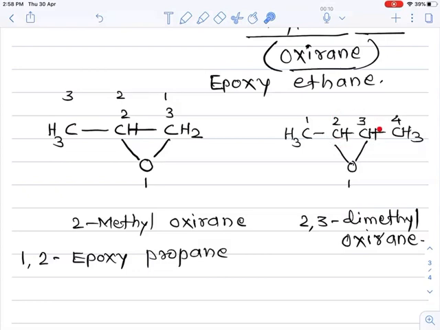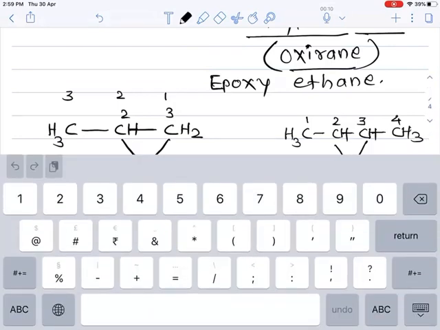position 2, 3, this epoxide ring is present. So the name for this compound is 2,3 epoxy butane. At carbon number 2 and 3, this epoxy ring is present. So 2,3 epoxy and 4 carbon containing straight chain, so butane. Okay.